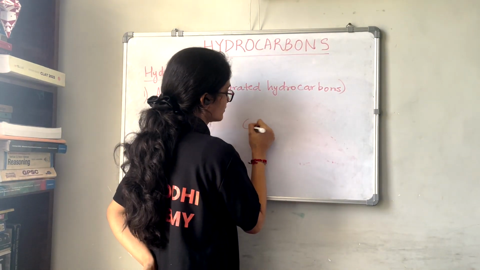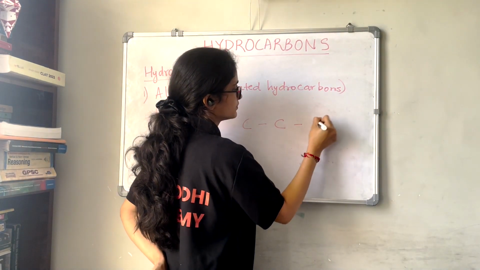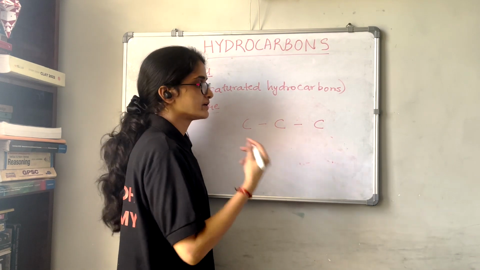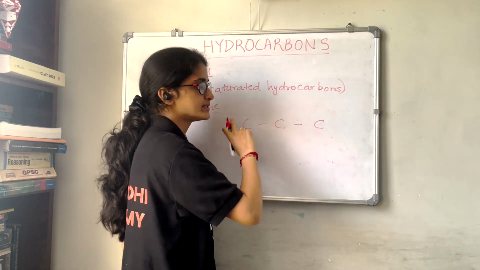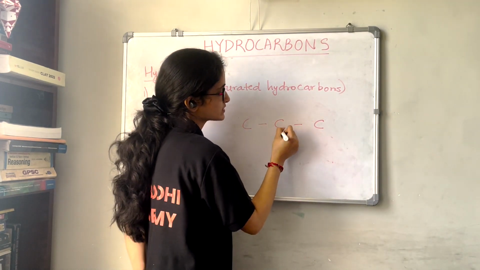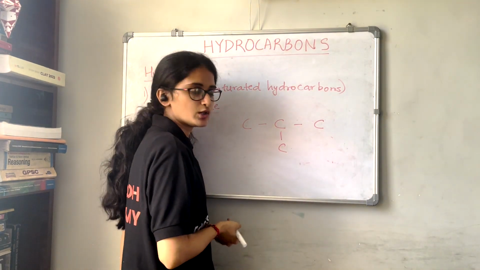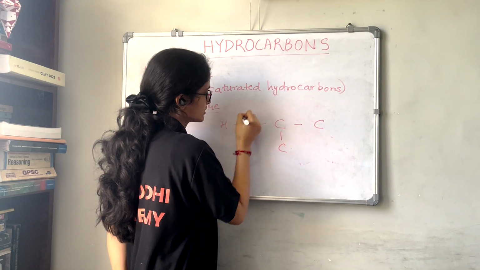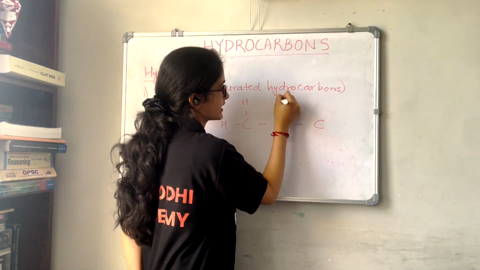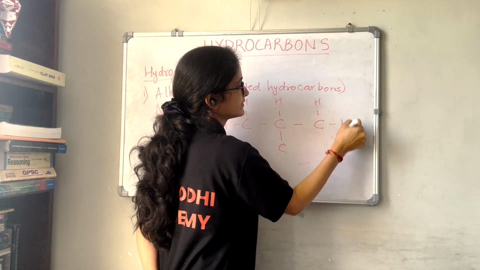See, 1, 2, 3. Okay, in the previous case we have drawn all the 4 carbons in a straight chain. Now in this case we can take 1 carbon below. So if you have taken 1 carbon below, this will be H, this will be H. This is H, this is H and this is H.